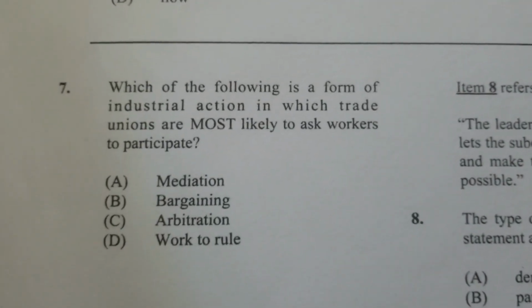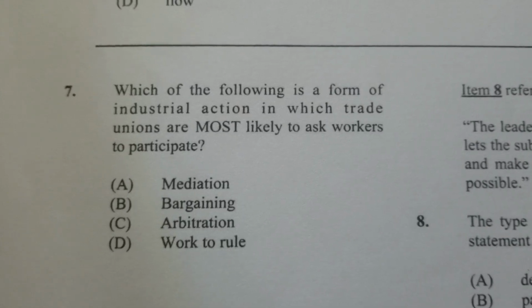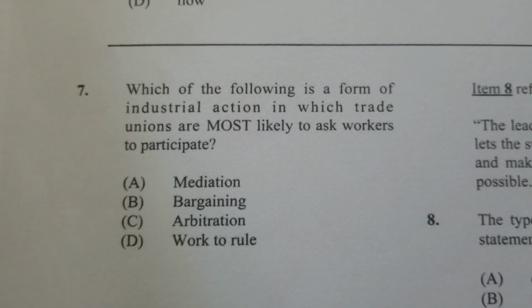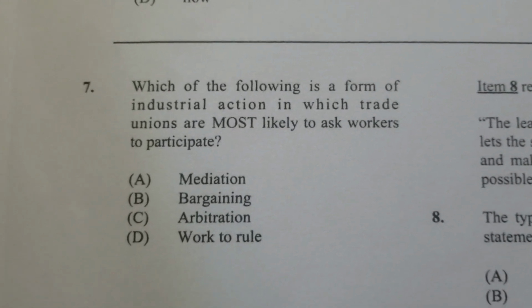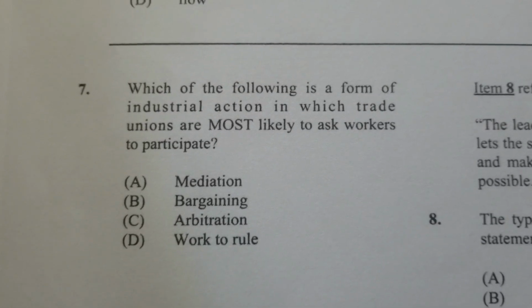Question 7 says, which of the following is a form of industrial action in which trade unions are most likely to ask workers to participate? And our answer is D, work to rule.